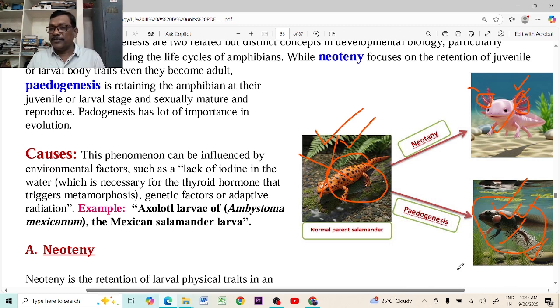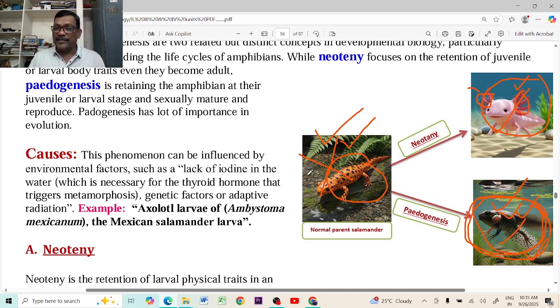See here, the important thing which we are learning is that this larval stage, through paedogenesis, is going in another direction of evolution. Normally, this larva gives birth to the animal which looks like the parental animal. There is no importance of neoteny.